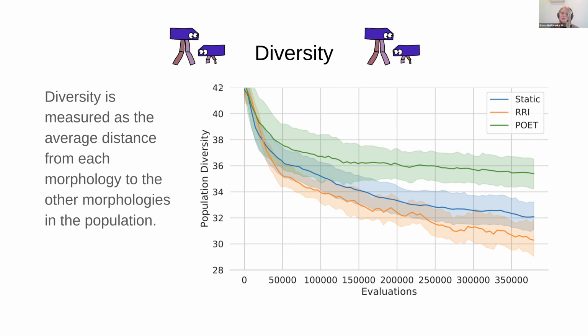Here is a graph showing the morphological diversity over time during the runs for all 3 methods for changing the environments. As you can see, in green here is POET. POET had the highest morphological diversity in its populations. Next is static in blue, which is our baseline, and RRI in orange, which had the lowest morphological diversity in the population.